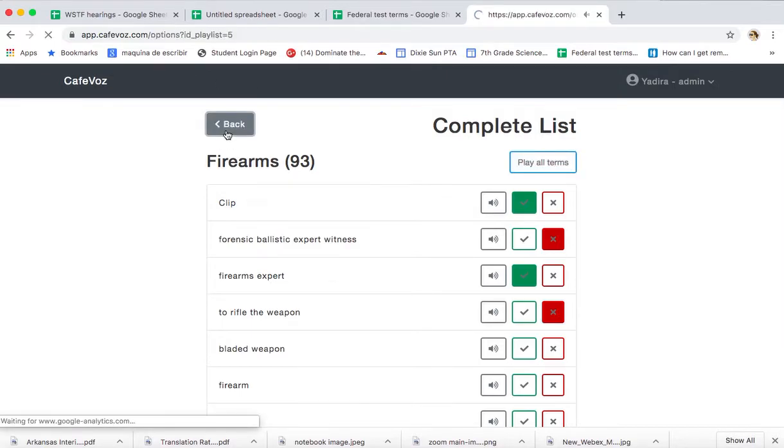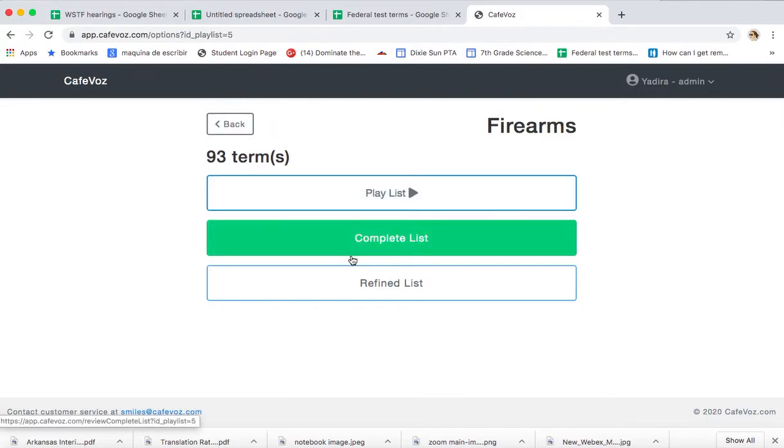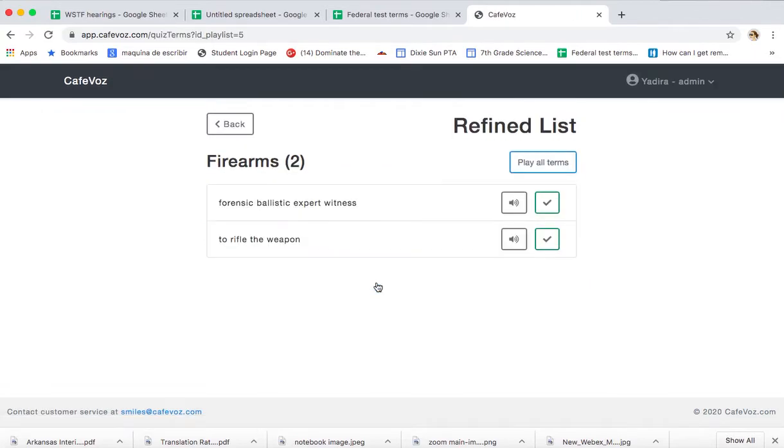Okay, so we go through the whole list, and now we can go to our refine list after we've gone through the whole list, and we say we just want to study the terms that we don't know or that we don't have like we want to have. So here's my refine list, and I can go Forensic ballistic expert witness. Perito en balística. To rifle the weapon. Determinar las características del arma.